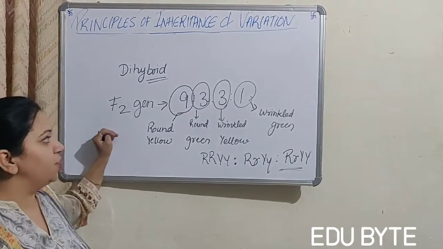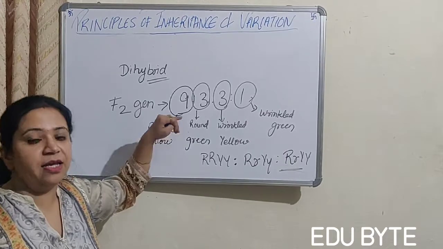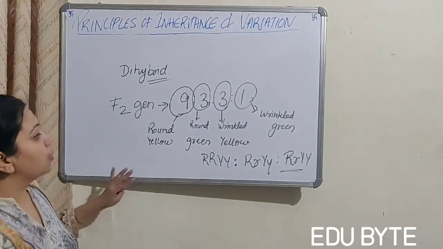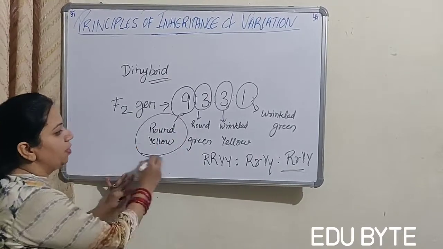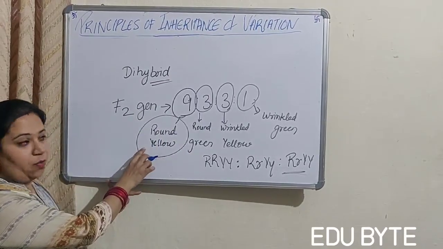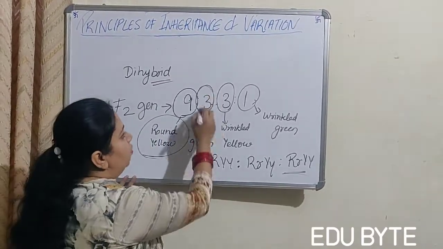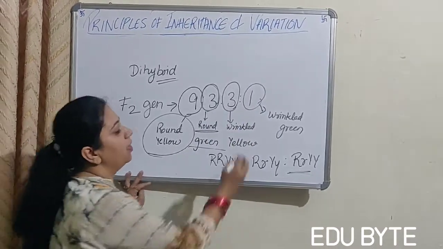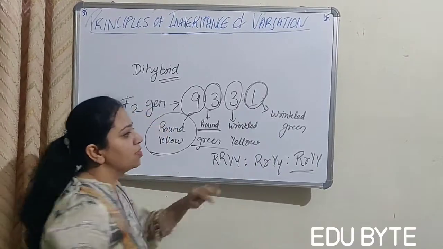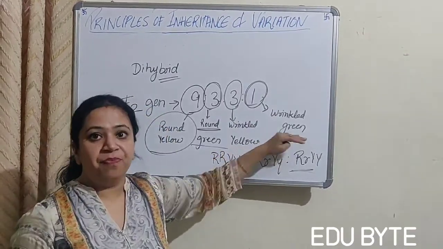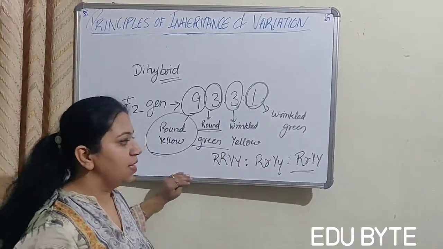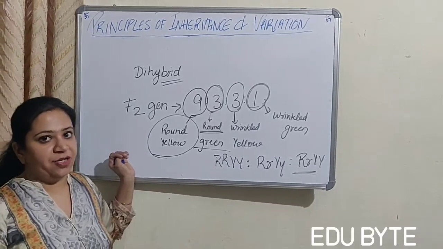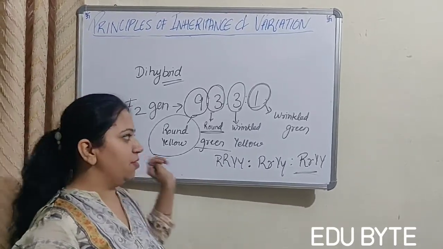The phenotypic ratio comes out to be 9:3:3:1. 9 are the dominant characters together, round and yellow. In these 3, one is dominant and one is recessive. And in the one plant, only recessive characters were shown. So this is the ratio in the F2 generation of a dihybrid cross.